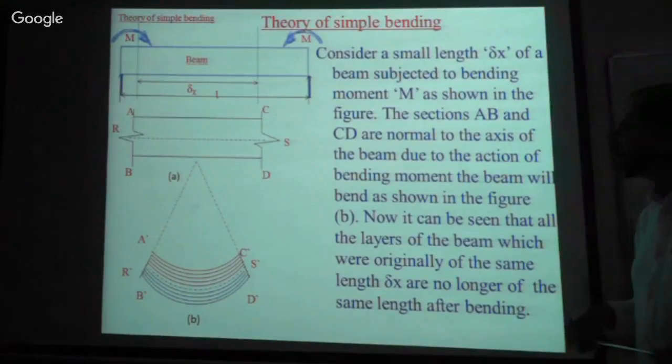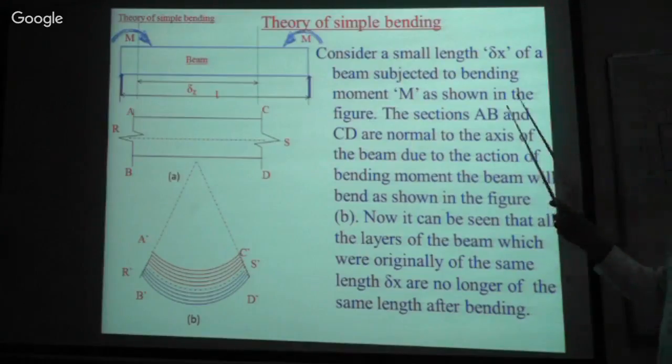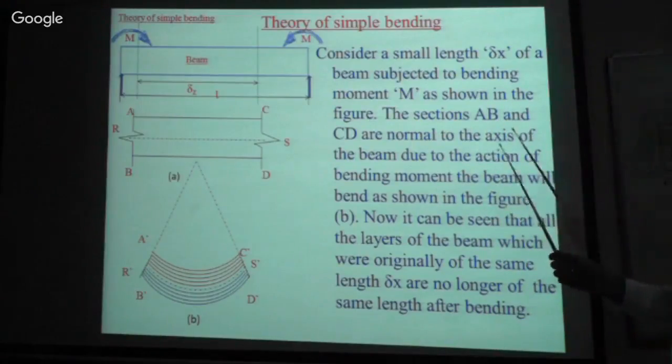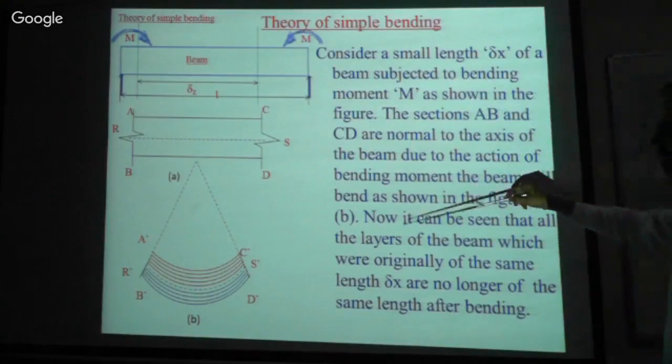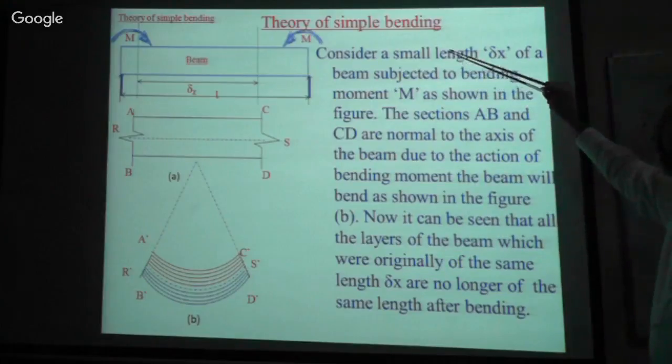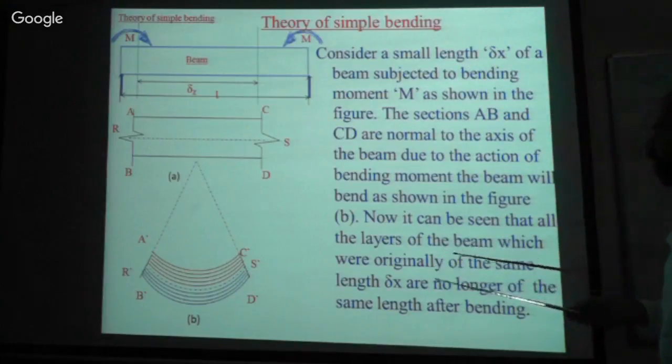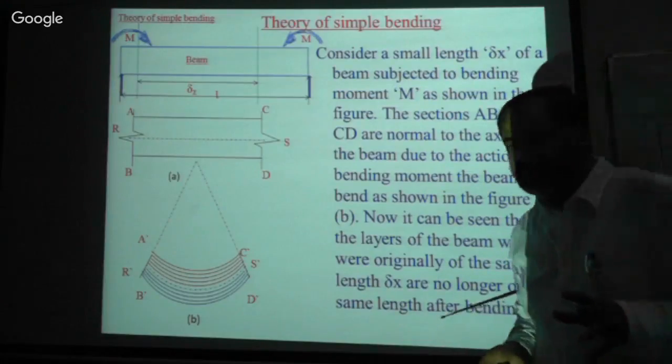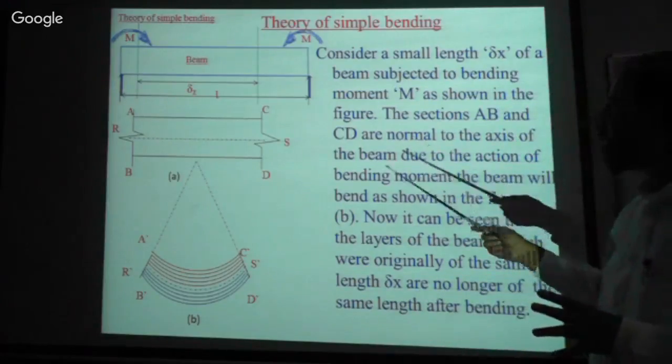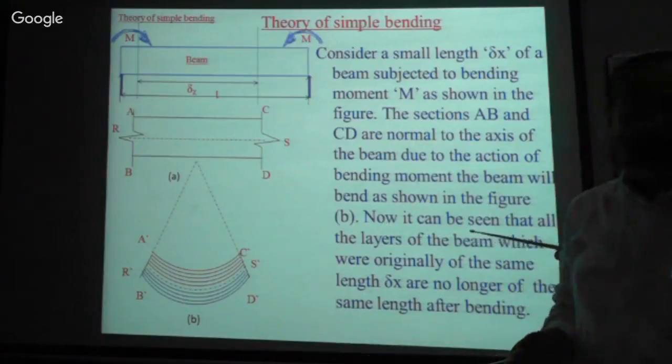In the theory of simple bending, see the design. Whatever things we have discussed are all mentioned here. In our syllabus, the Polytechnic students' syllabus, the derivation of this bending equation is not included, isn't it?